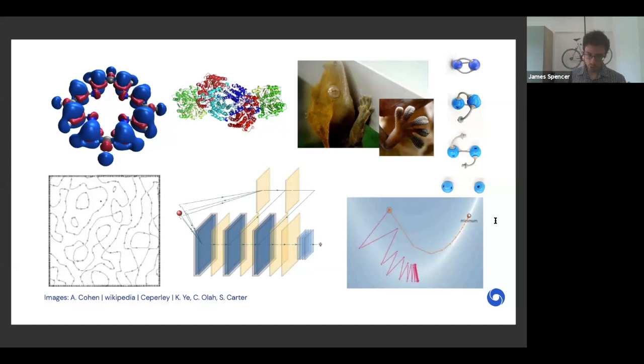And in the bottom left corner is easily one of my favorite pictures from quantum mechanics, and it's actually from David Ceperley back in '91, where he showed how complicated the nodal structure, that is, where the wave function goes to zero, for an electron gas is. And this talk will show that a structured neural network provides a compelling, compact and accurate representation of the many electron wave function, and also that we require second order optimization methods in order to obtain results in a feasible amount of computational time. Next slide, please.